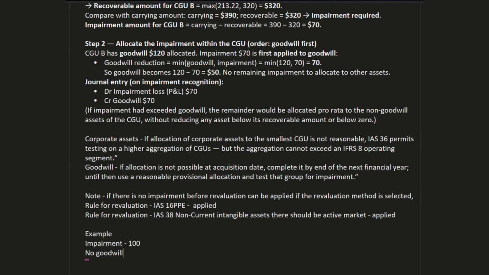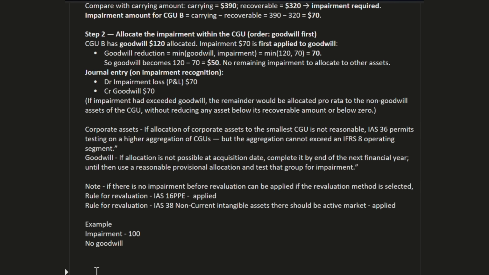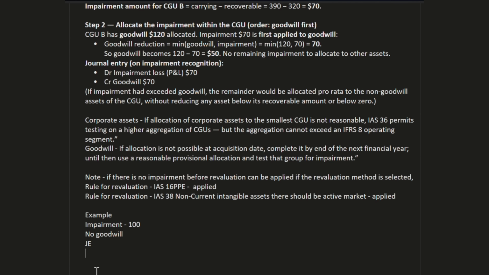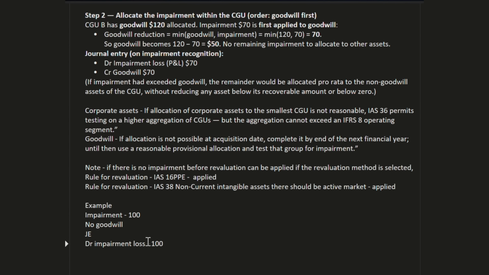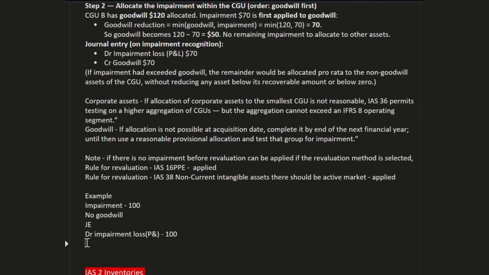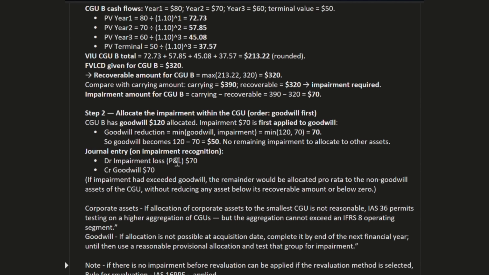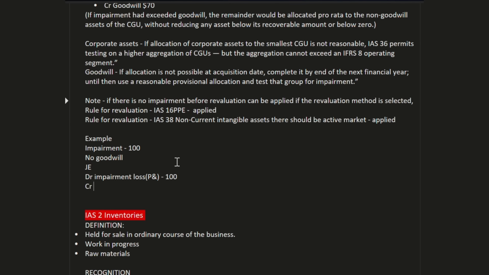Now how will it be charged? So the journal entry will be DR impairment loss of 100, that is simple, and it will be charged to P&L. Now most important, CR we will allocate on a pro rata basis. How it will be allocated on a pro rata basis, that's what we have to see now.